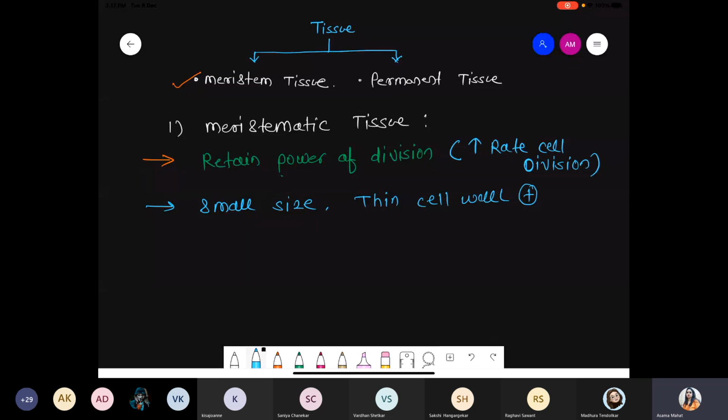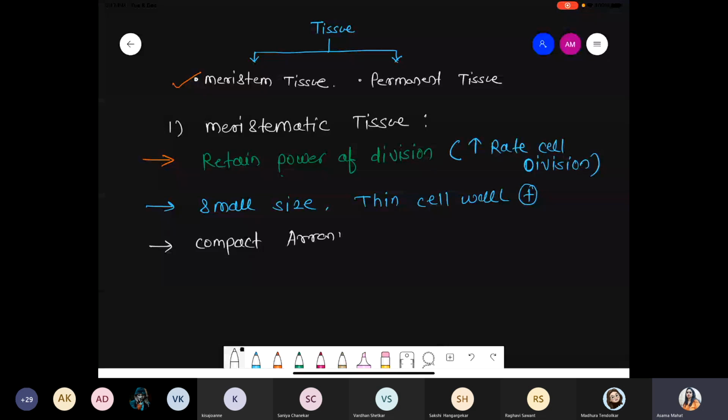Next point: the meristematic tissue has a compact arrangement of cells. The cells are tightly arranged. So the next point is compact arrangement of the cells.